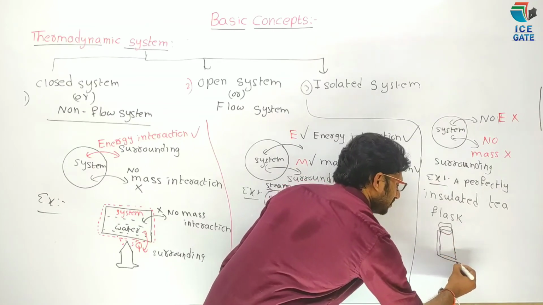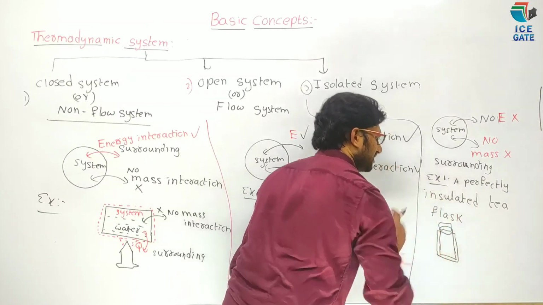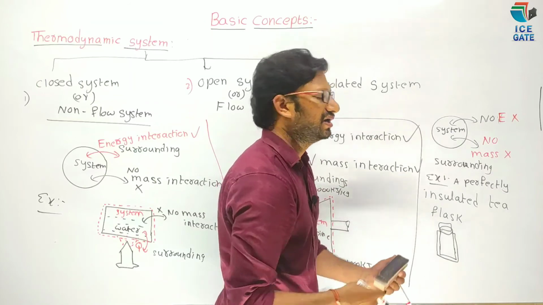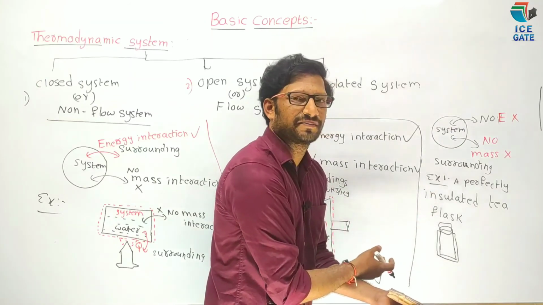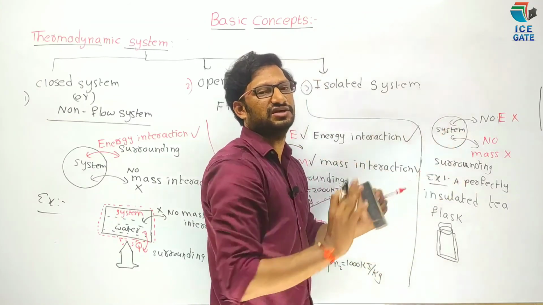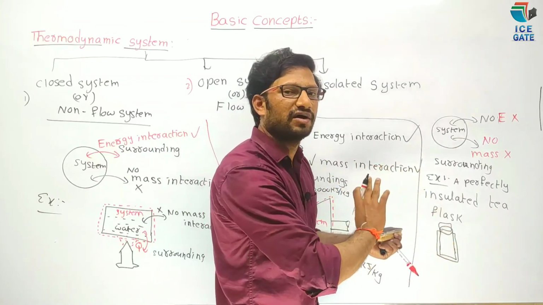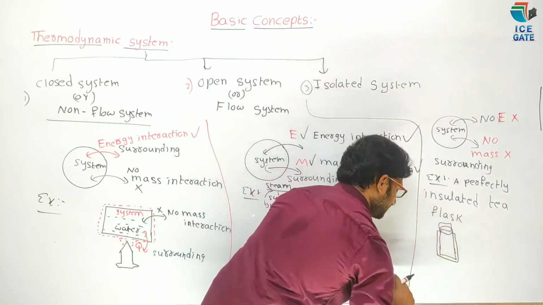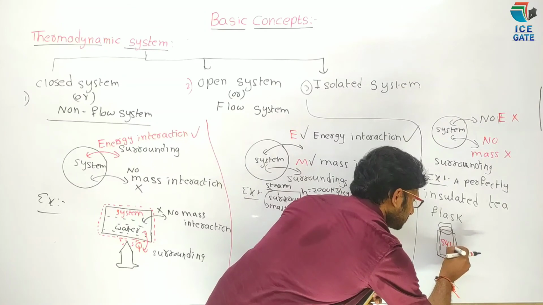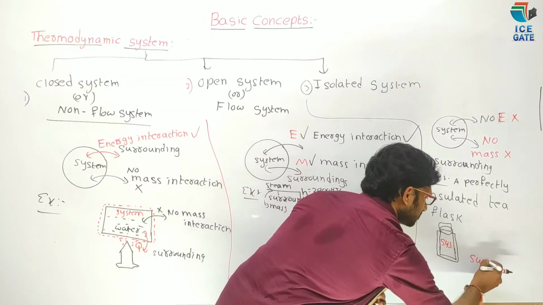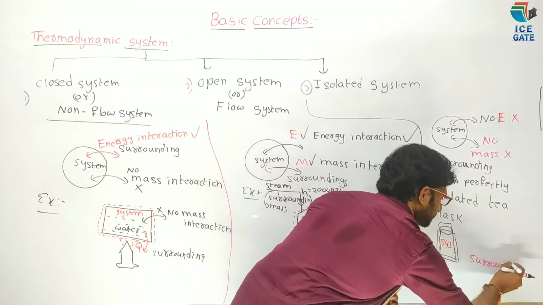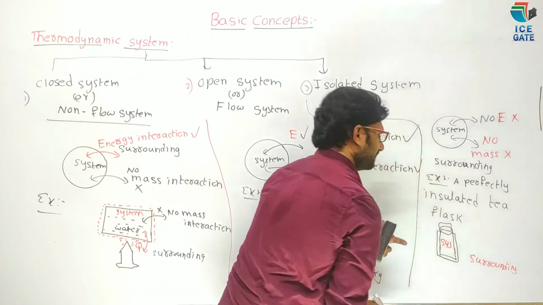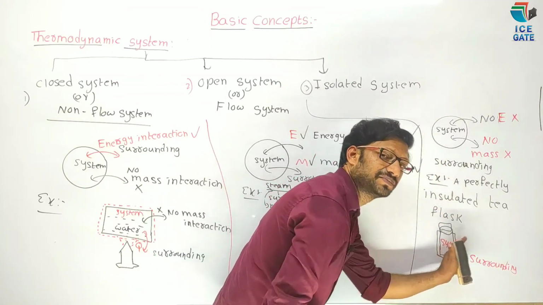Perfectly insulated tea flask. Here what do you mean by perfectly insulated? Let us say 100% insulation. There is no heat transfer from system to surroundings.